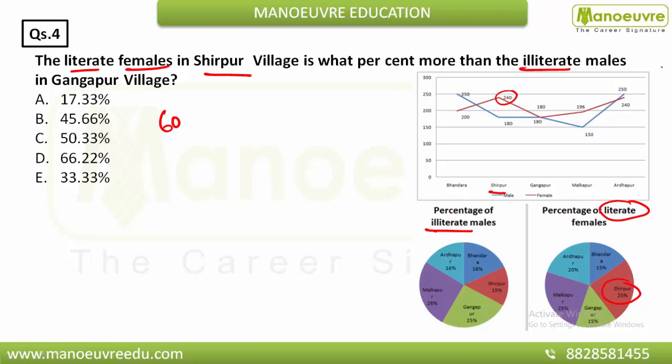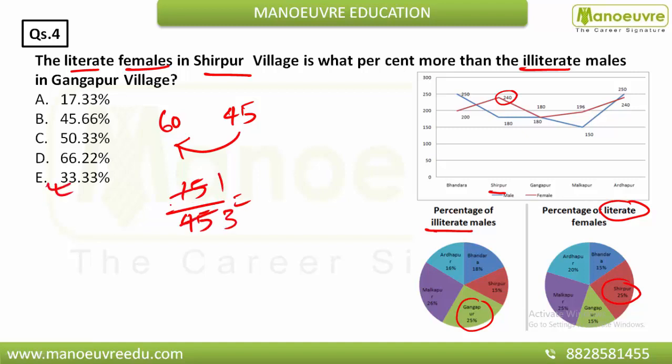Now you have to find what percent more than the illiterate males. So illiterate males in Gangapur village is nothing but 25% of this 180. If you find 25% of this 180, you will get 45. So you have to find how much percent more: the difference is 15, and this is nothing but 45. So you can directly do 1 by 3, and that is nothing but 33.33%. Okay, hope it is clear.